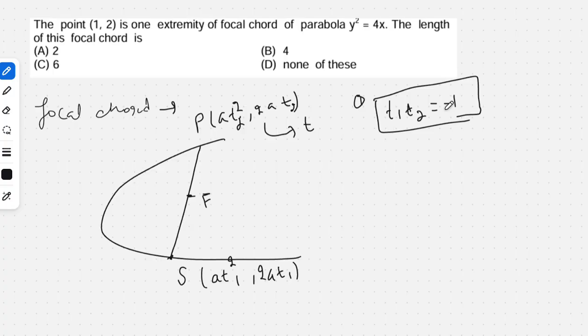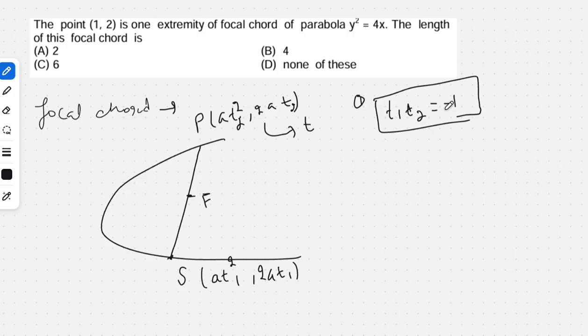Then let's come to the normal. There are again a few results related to normal. One result is the equation of normal at a given point. Second is the point of intersection of two normals at two given points. And third is if the normal intersects the curve again.